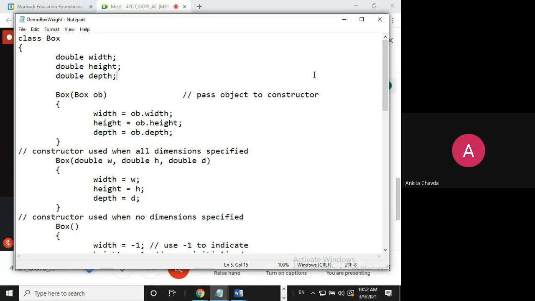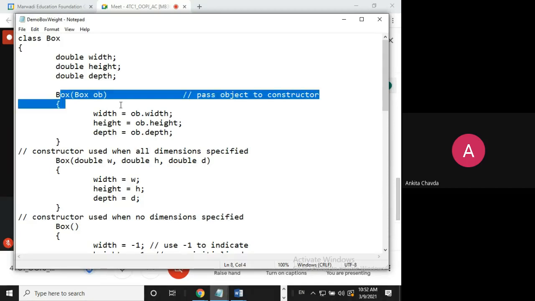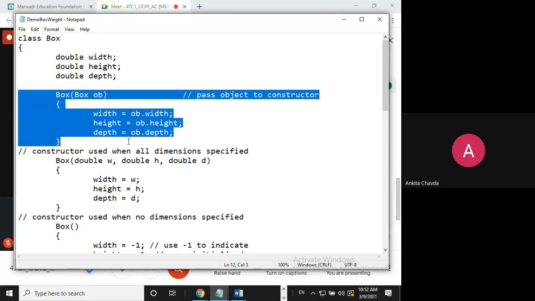Do you remember this example, class Box, which was having 3 variables: width, height, and depth? And I was having a copy constructor in it. I'm not explaining this again right now, but if you wish, I can; you know it already.